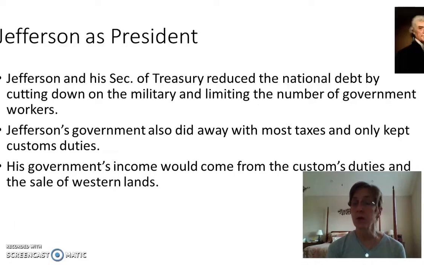And he does away with a lot of the taxes, which is going to make him very popular, and only keeps customs duties. That means things that are imported are going to be taxed, and that's about it. And sell the Western lands, and that's where the government's income is going to come from, selling Western lands and just those customs duties.